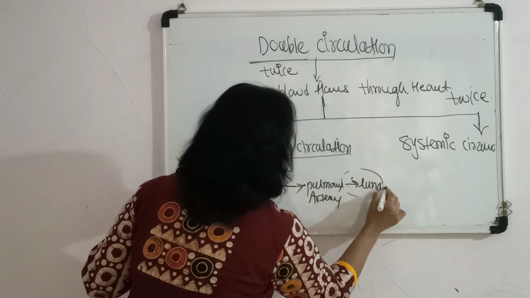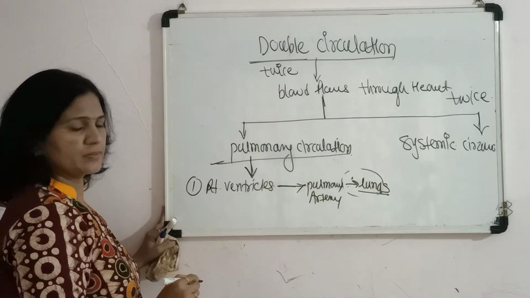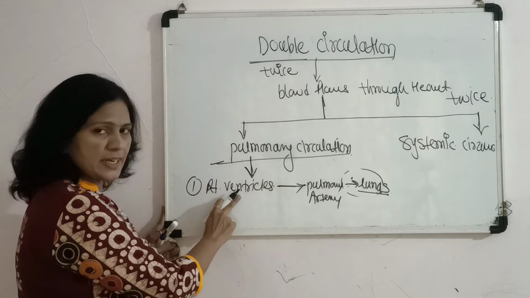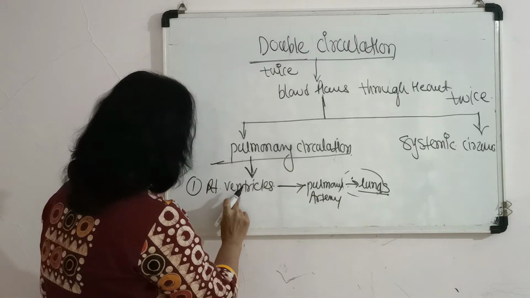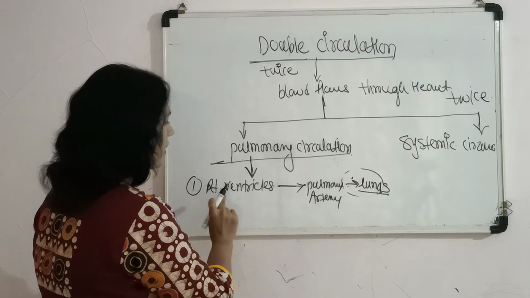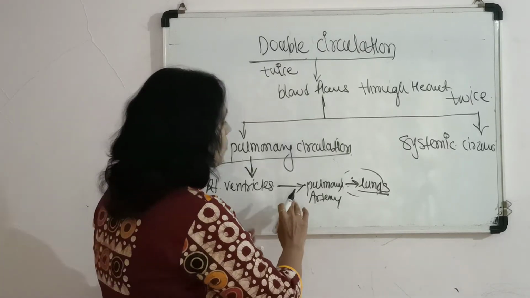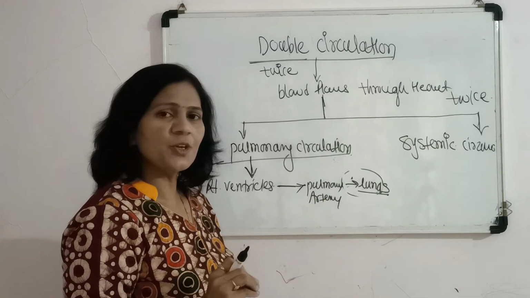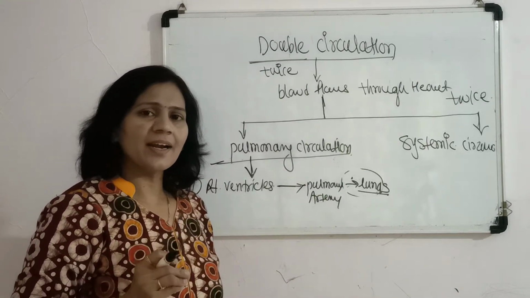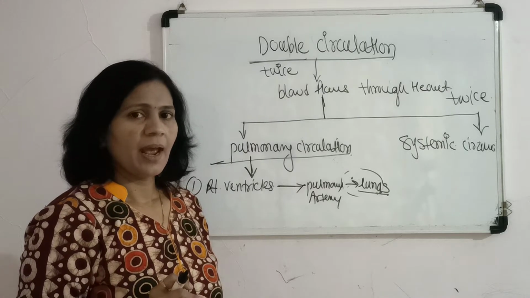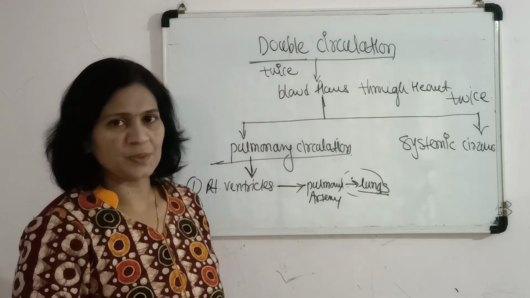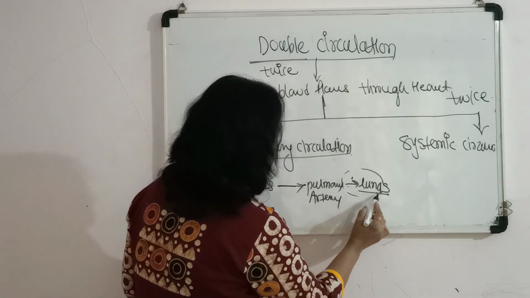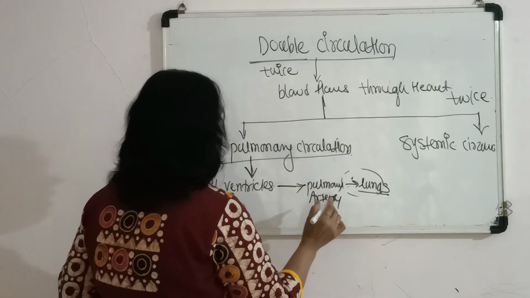Pulmonary artery towards the lung. As we know, the right compartment consists of deoxygenated blood. So deoxygenated blood from the right ventricle of the heart goes towards the lungs for oxygenation, because we know that lungs are related to respiration, in which gaseous exchange takes place. So through the pulmonary artery it goes towards the lungs for oxygenation.